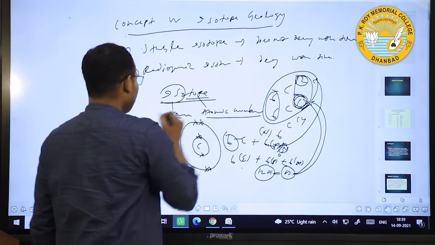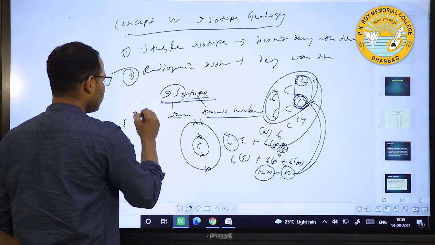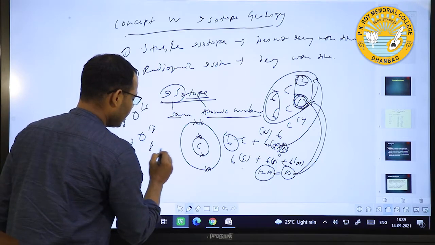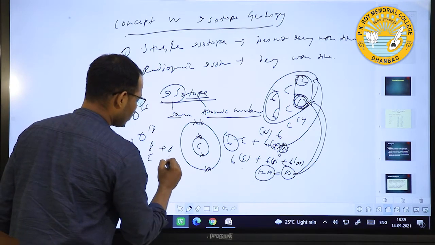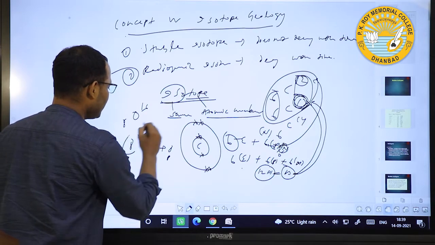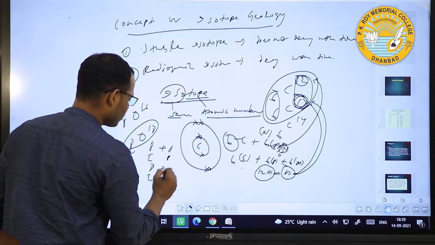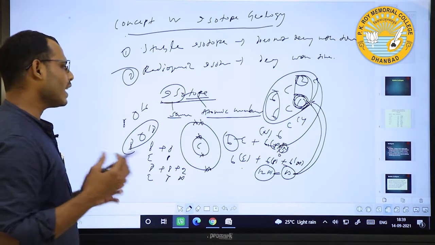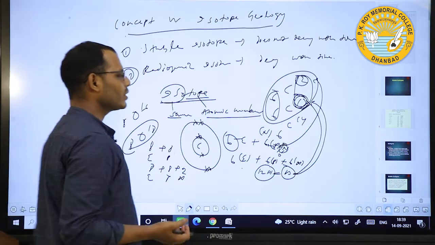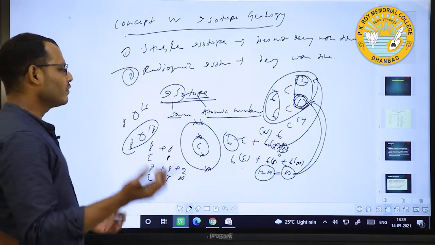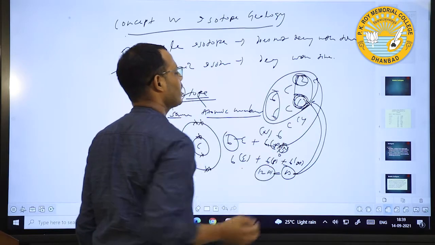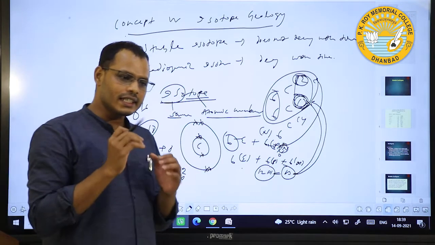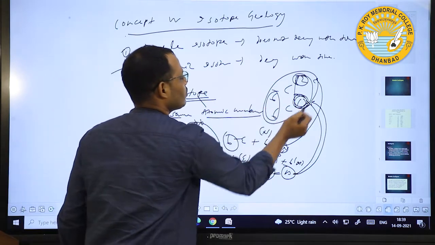Similarly, if we see oxygen, 8O16 and 8O18, there are 8 electrons plus 8 protons, and in the case of 8O18, 8 electrons plus 8 protons plus 2 neutrons. That is the difference in neutrons. If we add some neutrons, then the mass number will differ from the original mass number. In isotopes, generally we see how the neutrons change.